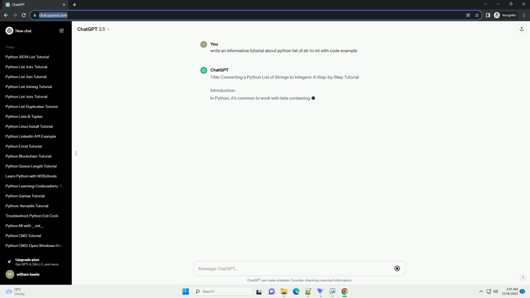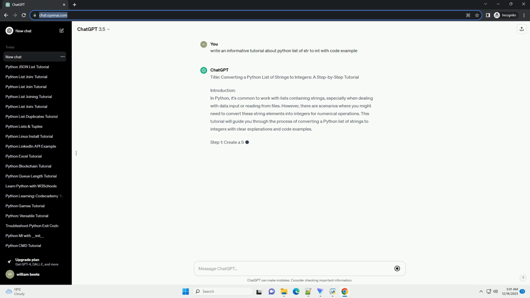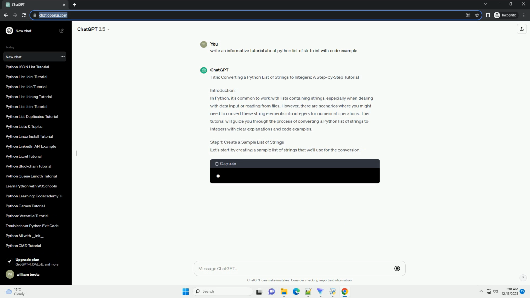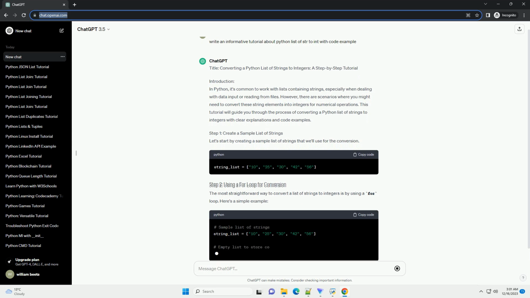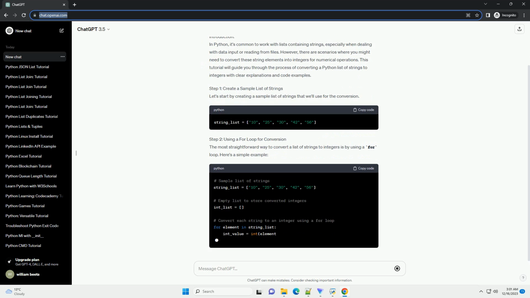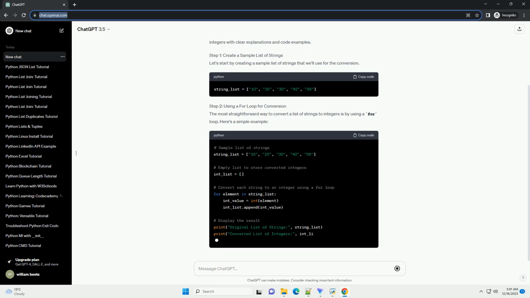Certainly. Converting a list of strings to a list of integers is a common task in Python, and it can be done using a simple list comprehension or the map function. In this tutorial, I'll walk you through both approaches with code examples.